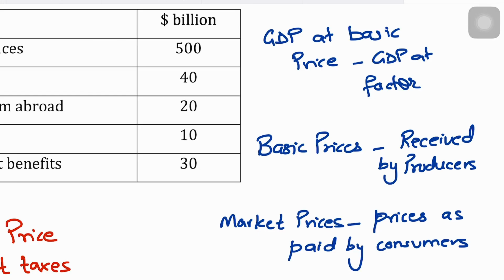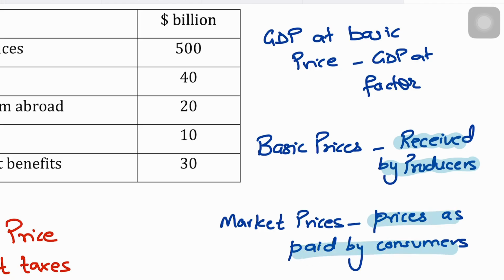There's a difference in national income accounting between basic prices and market prices. The term basic prices is used in national income statistics to refer to the prices of the products as received by producers. I'll explain it to you. Market prices, on the other hand, are the prices as paid by consumers.